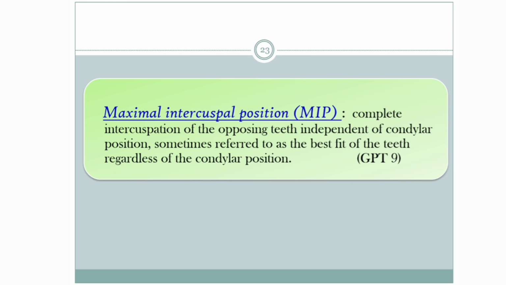Then maximal intercuspal position. What is maximal intercuspal position or MIP? It is the complete intercuspation of the opposing teeth independent of condylar position. We are not giving any importance to the condylar position while considering the maximal intercuspal position. We are only considering the complete intercuspation of the opposing teeth. This maximal intercuspal position is sometimes referred to as the best fit of the teeth regardless of the condylar position.